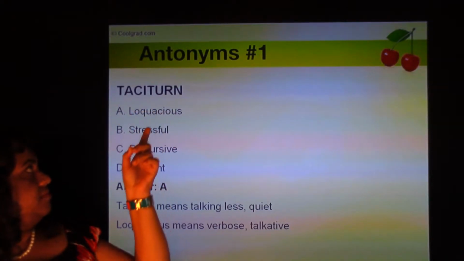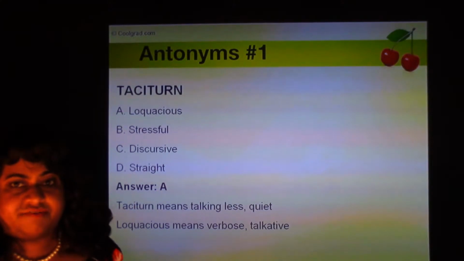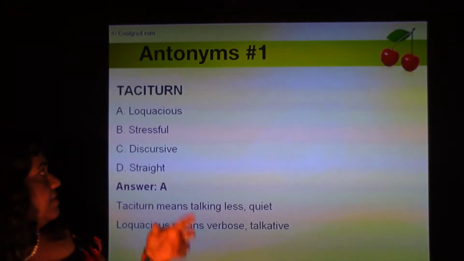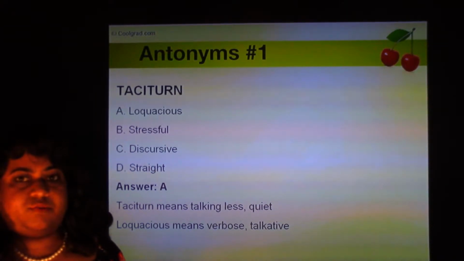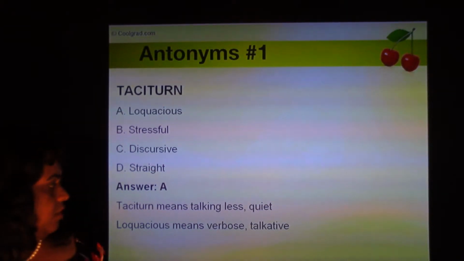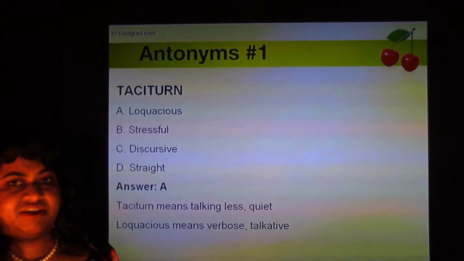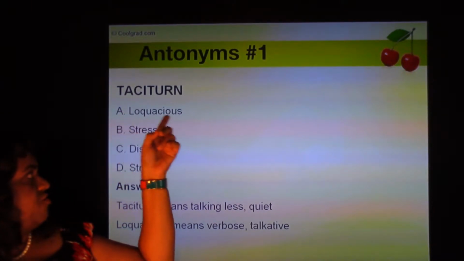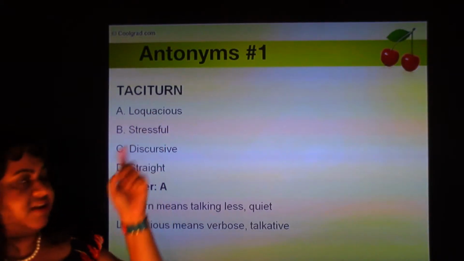Taciturn, you might be inclined to think that it has something to do with turning or curves, but it's really nothing to do with something that's curvaceous or with a lot of turns or bends. Tacit, if you've heard of that word, it means very quiet and one who talks very less. So based on the word tacit, you can probably guess the adjective taciturn. And loquacious means very talkative. So the opposite of taciturn is loquacious.